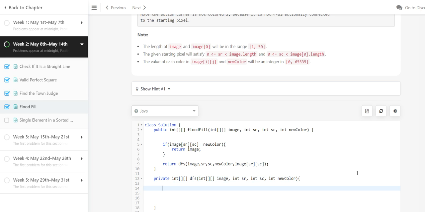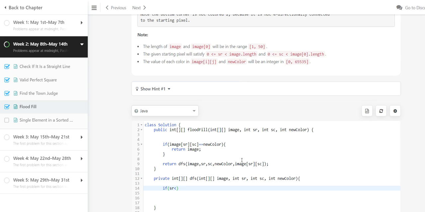So for the recursion, we know that we need a terminate condition. So basically we will first check if the point is out of bounds, that is, if the point is within the valid range. So basically we will write this in the opposite way.